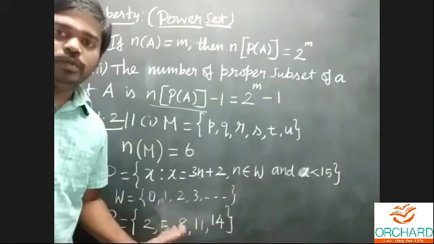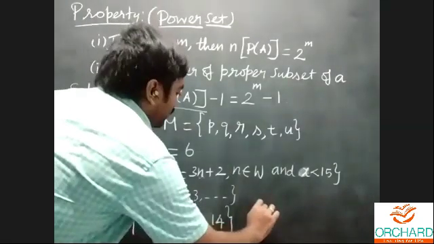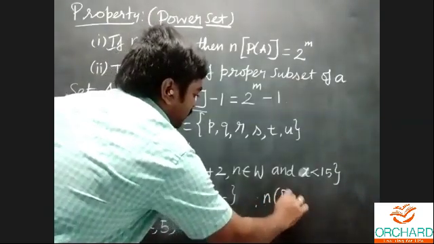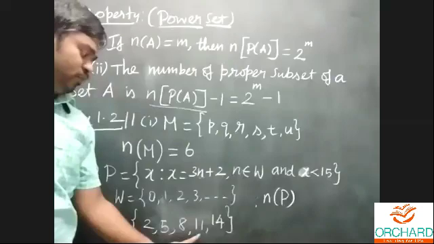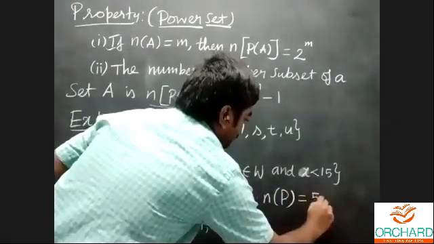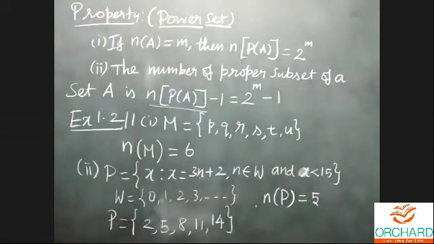Is it okay? Then n of P, the cardinal number of the set P. How many elements are there? 1, 2, 3, 4, 5. n of P is equal to 5. Anybody having any doubt? n of P is equal to 5.